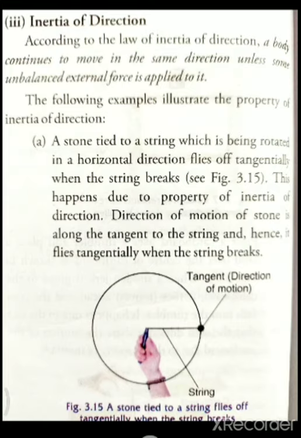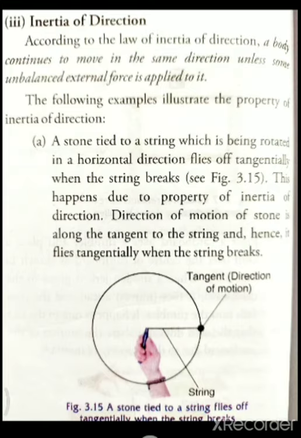Why is this happening? Due to the property of inertia of direction only. It flies in the direction in which it was moving along the circular path. The direction of motion of the stone is along the tangent to the circle, and hence it flies tangentially when the string breaks.